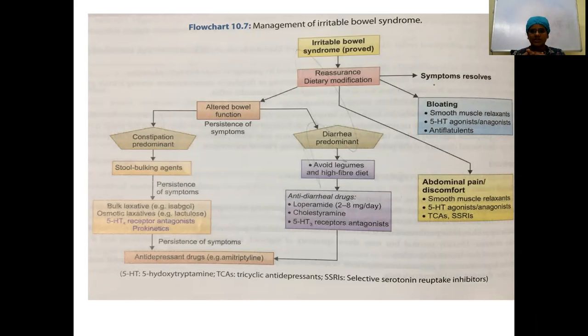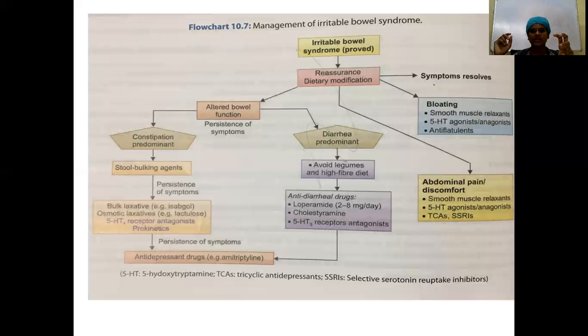Anti-flatulence agents can be given. If there is altered bowel function, just check which category it belongs to, whether the constipation predominant type or the diarrhea predominant type. If it is the constipation predominant type, you want to give stool bulking agents to increase the peristaltic movements. That is, you want to form a stool bulk which will cause intestinal distension, that will stimulate the receptors and then increase the motor activity.